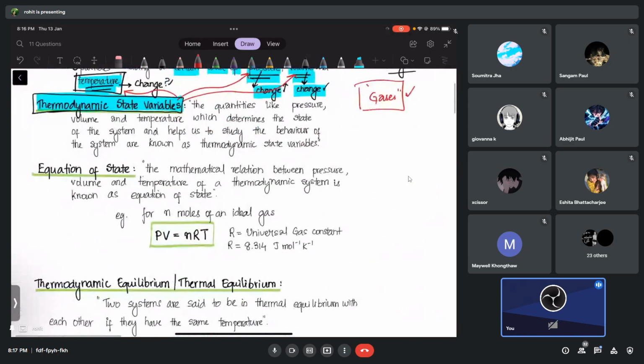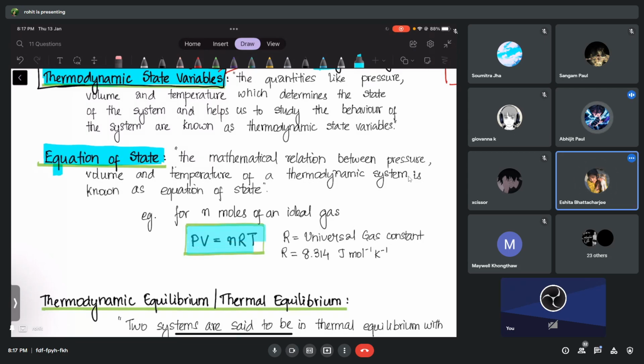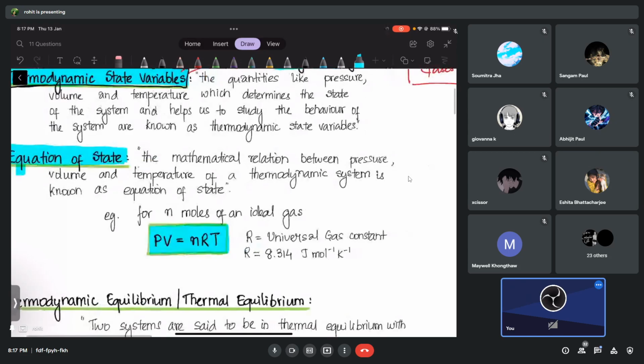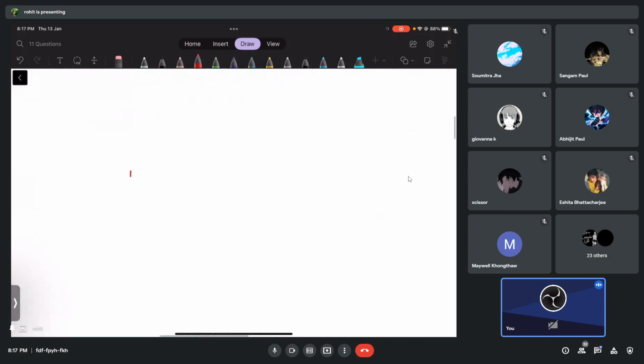I do not know whether in chemistry you have done this already or not. Have you done the equation of state, guys, in chemistry by now? This formula here. Let me remind you. First of all, let me remind you what an ideal gas is. I'm talking about the equation of state, the equation of an ideal gas, which is actually very important. Today is the day you have to learn this properly. Tell me whether it makes sense or not.